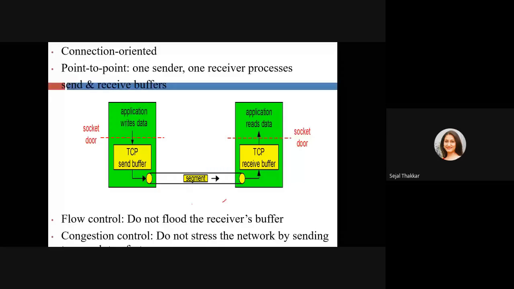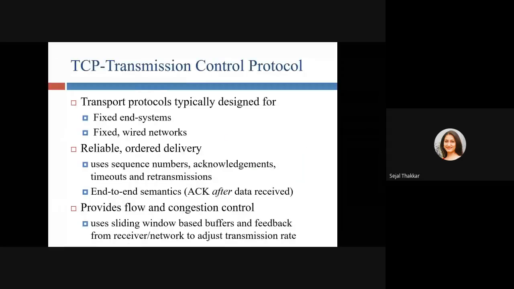But this is all about wired TCP. A wired network is where our PC is at a particular place and we are using the internet at that place. So this is designed for fixed or wired networks, and it is reliable. Ordered delivery is possible through TCP because it uses sequence numbers, acknowledgement, timeout, retransmission, and end-to-end semantics. It provides sliding window based buffers and feedback from the receiver and network to adjust the transmission rate. But now, what is the problem?